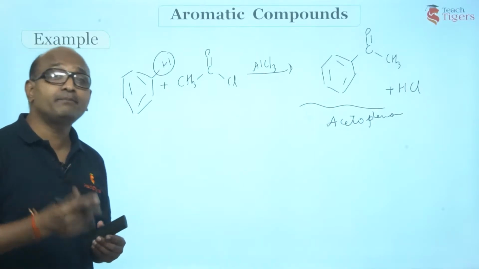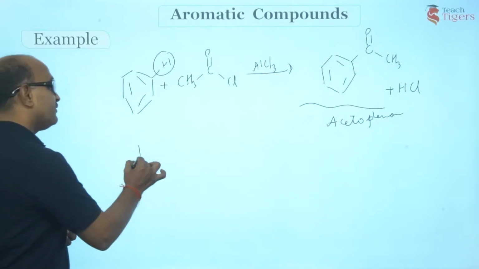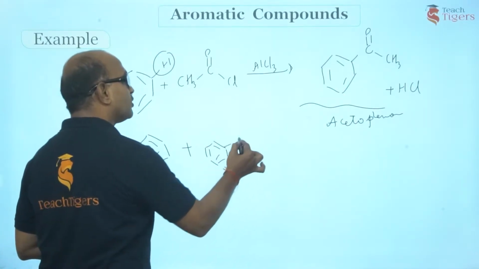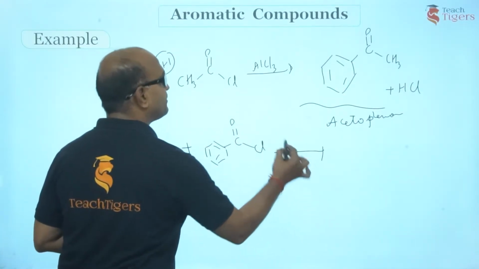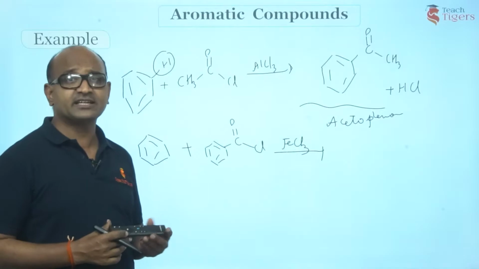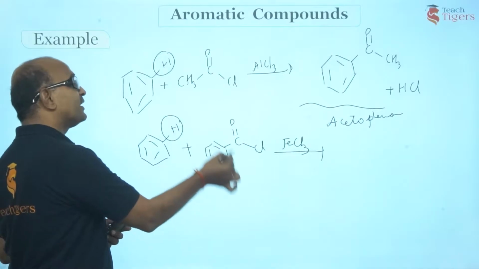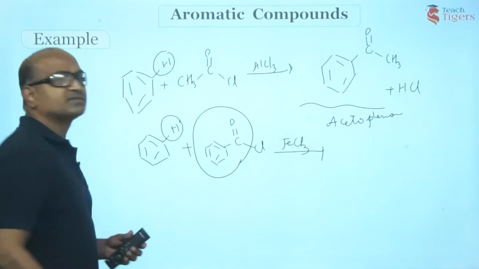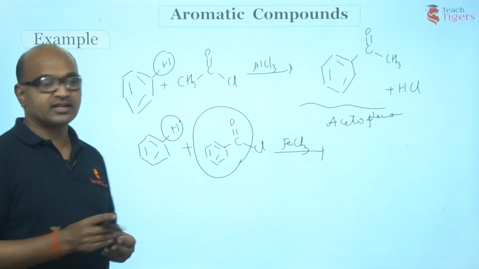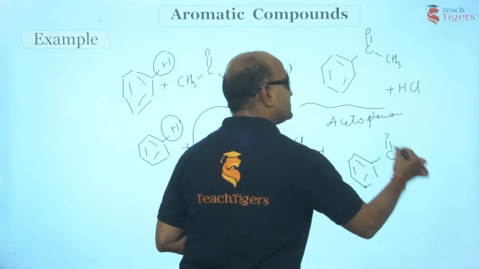Guys, we can even perform benzoylation also. Like acylation, we'll go for benzoylation. For example, if you consider this benzene treated with benzoyl chloride, same, in the presence of, now I'll take another Lewis acid. You can carry out the reaction even in the presence of FeCl3. Now what happens here? The hydrogen of benzene gets replaced by this benzoyl group. Like this process is called acylation. We call this as benzoylation, right? So you are getting this compound here. Instead of H, you'd be replacing this group.